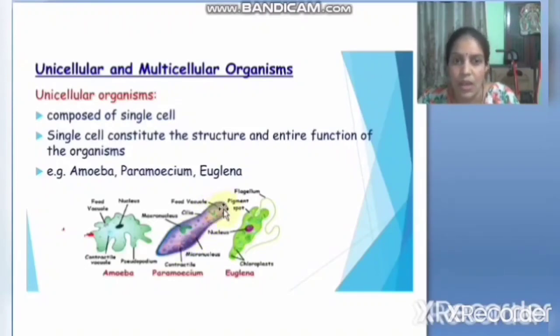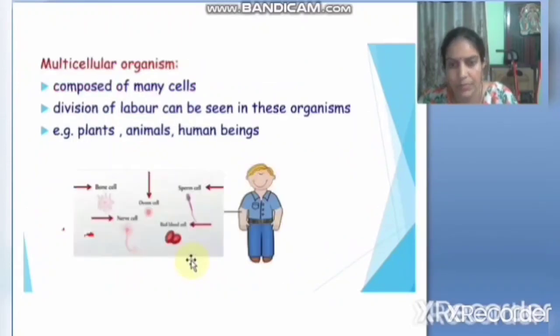Okay children, what are unicellular organisms? The organisms which are composed of a single cell are called unicellular organisms. Then what are multicellular organisms? Organisms which are composed of many cells are called multicellular organisms.